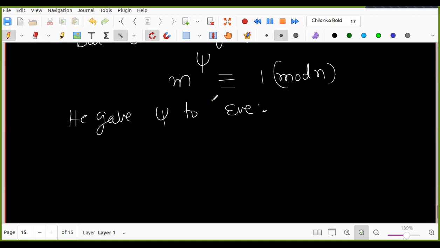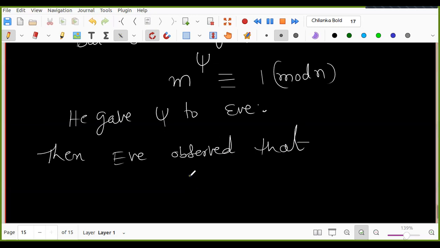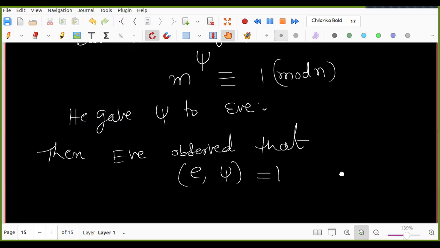And also, Eve observed that E comma psi, the GCD, is 1. Then what will she attempt now?